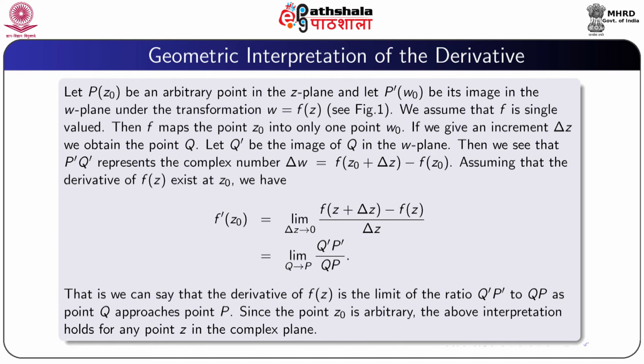That is, we can say that the derivative of f(z) is the limit of the ratio Q'P' to QP as the point Q approaches the point P. Since the point z0 is arbitrary, the above interpretation holds for any point z in the complex plane.